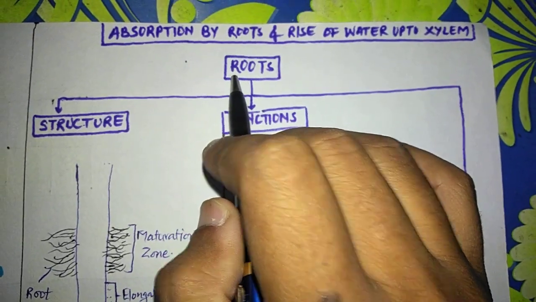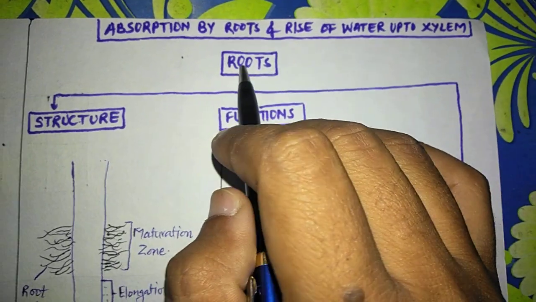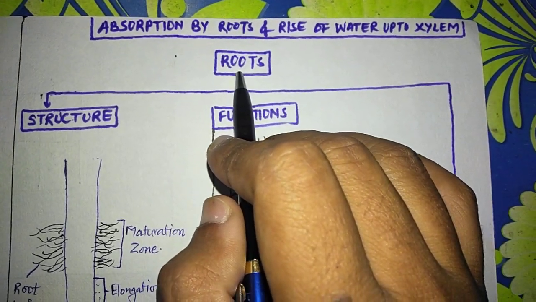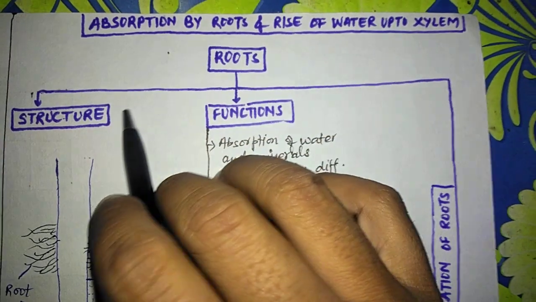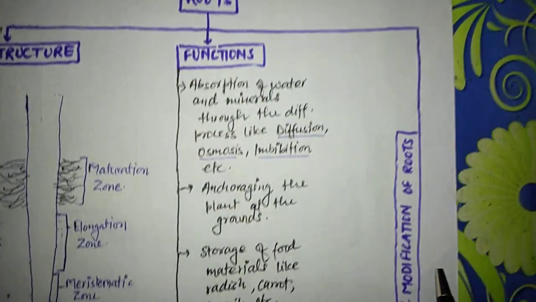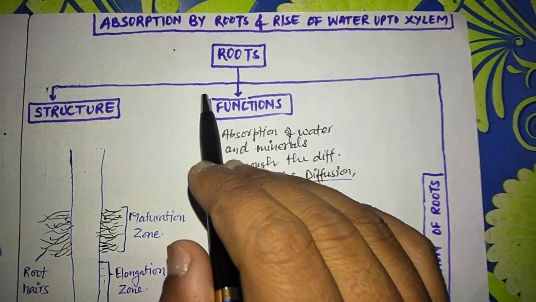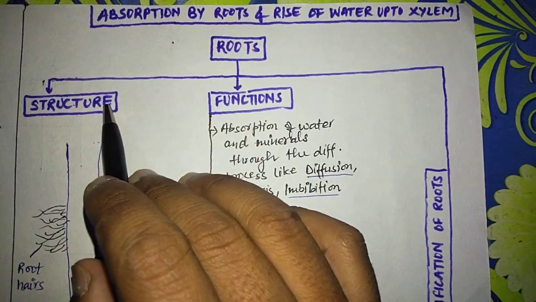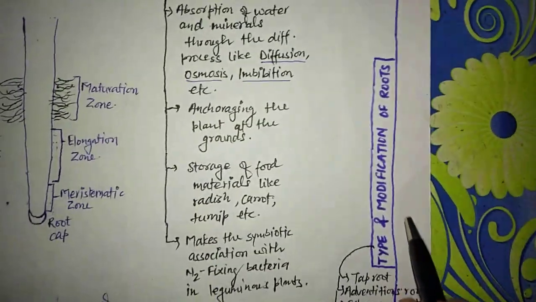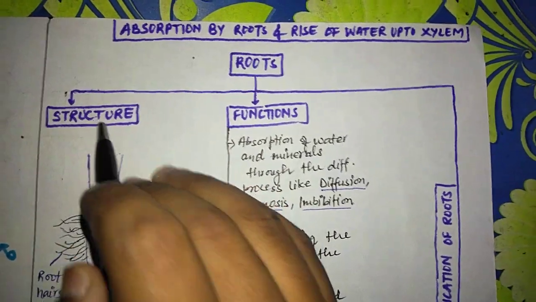This is roots. What is about roots? Roots are the underground part of plants, and roots are mainly responsible for several kinds of functions and also have specific structures, and roots also have some types and their modifications. So let's talk about the roots in three criteria. First one is the structure, second is the functions of roots, and third is types and modifications of the roots. So first one is the structure.